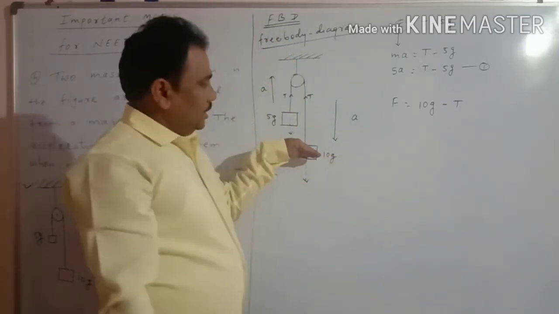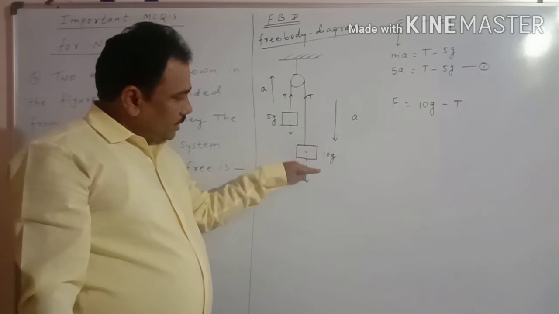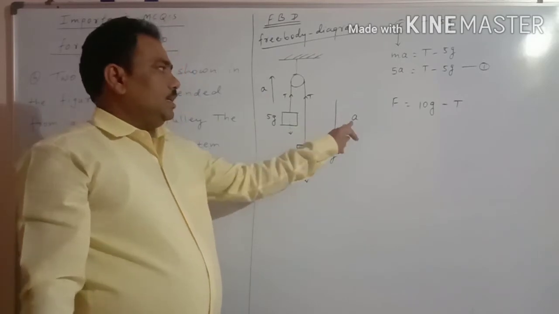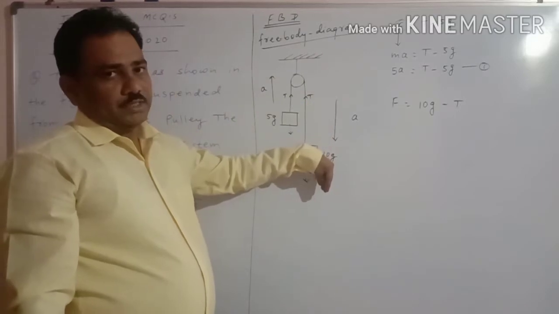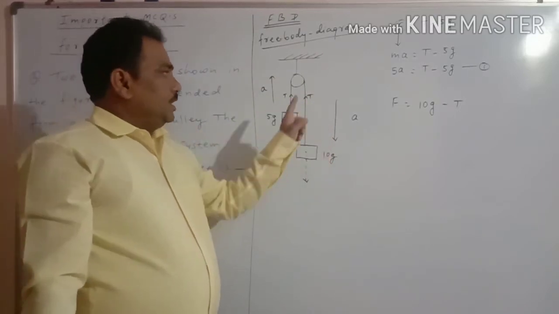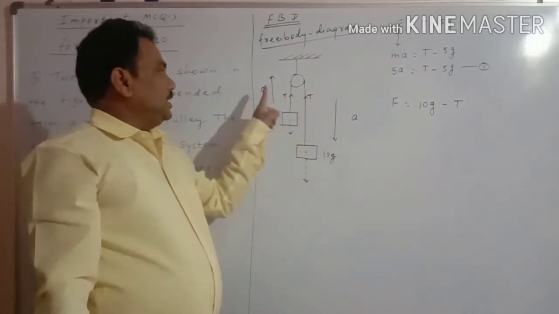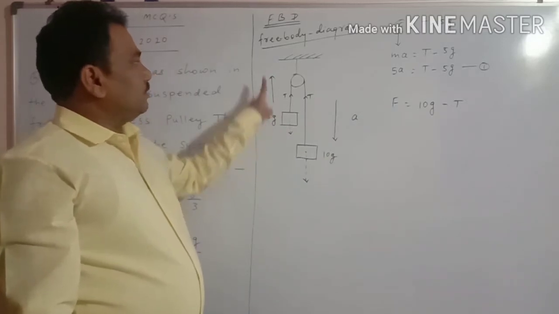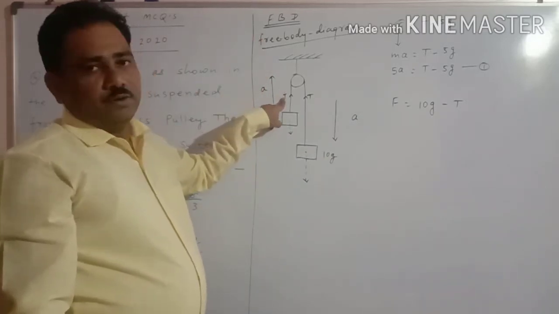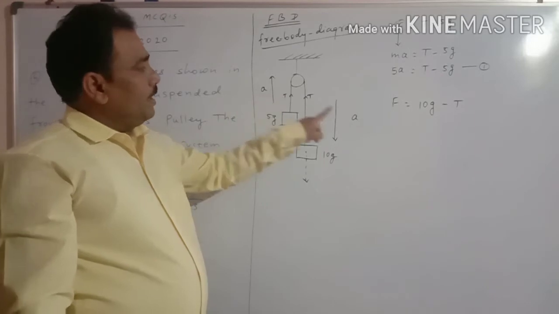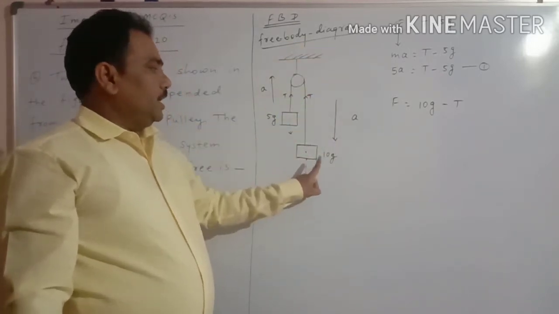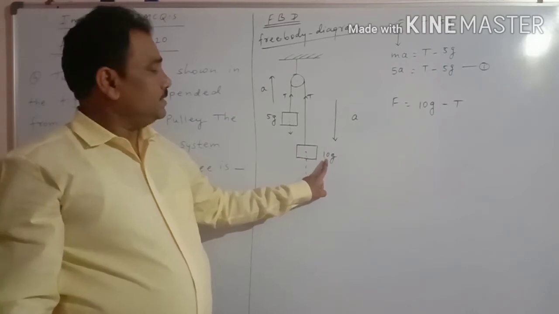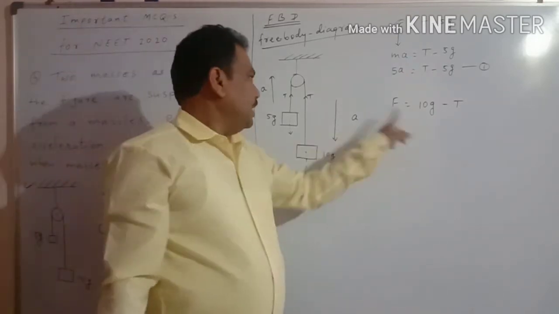Because the direction of acceleration is downward. For the first body the acceleration is upward, that's why we wrote T first. Here it is downward, so we write 10g minus T.